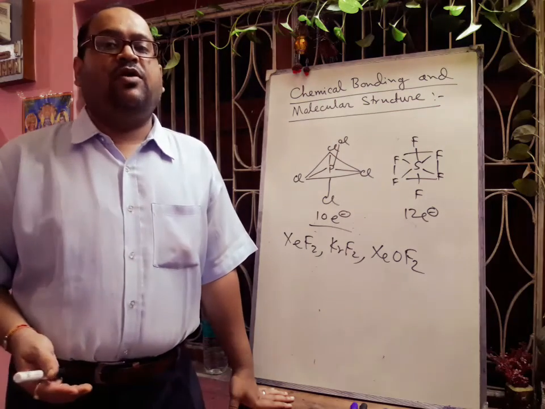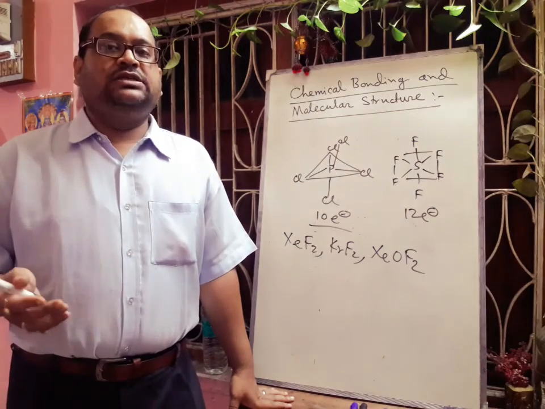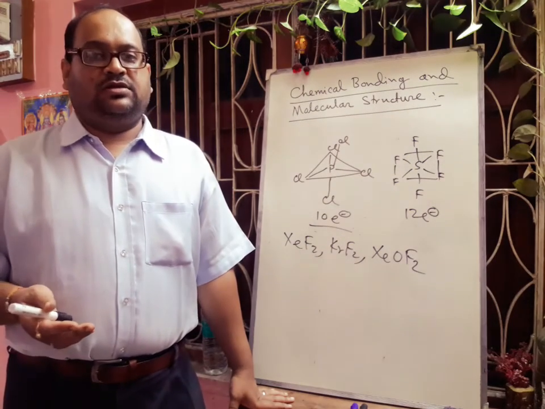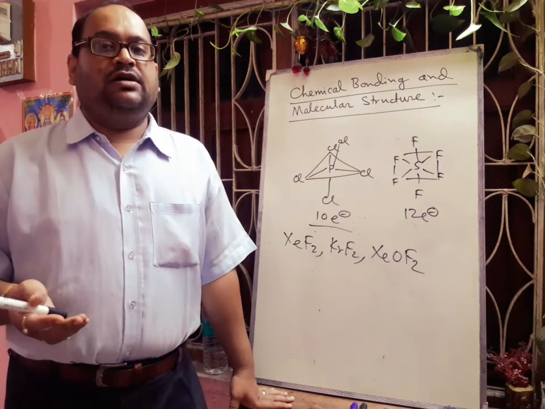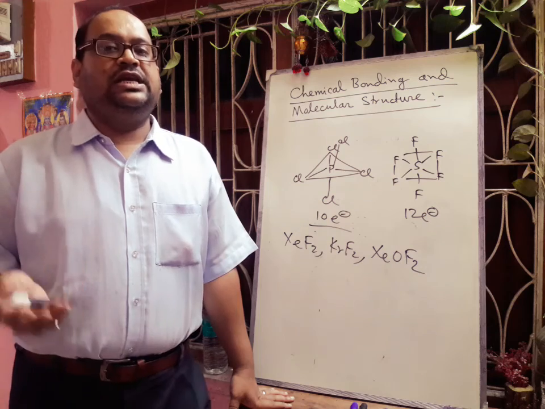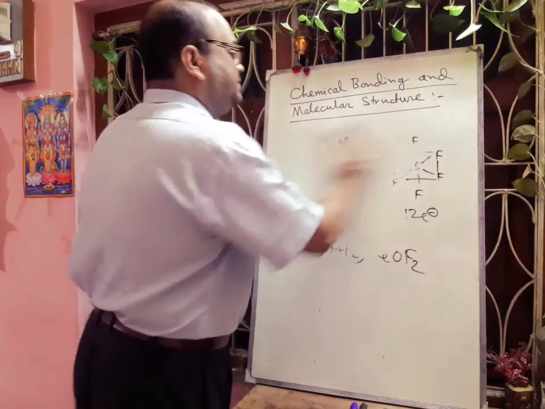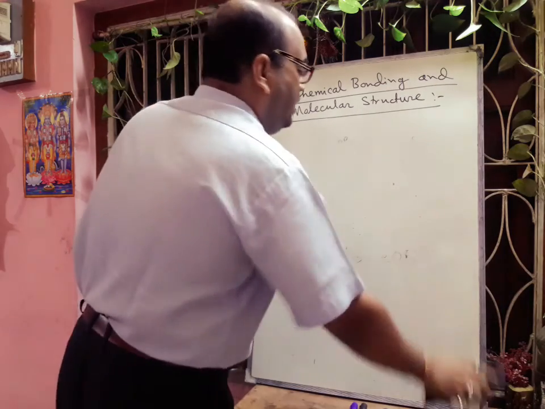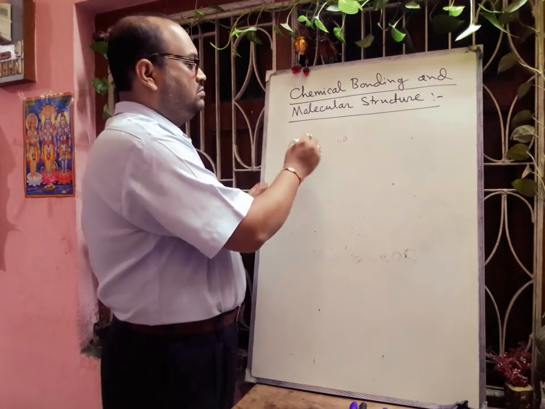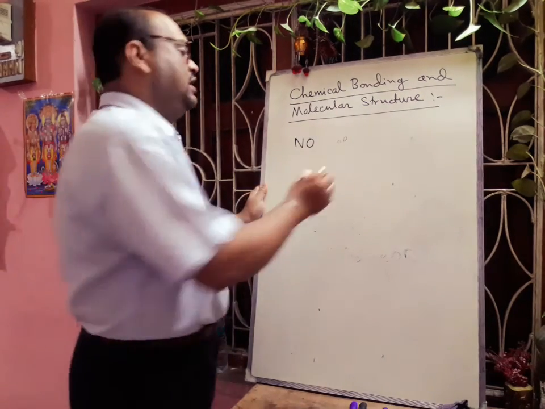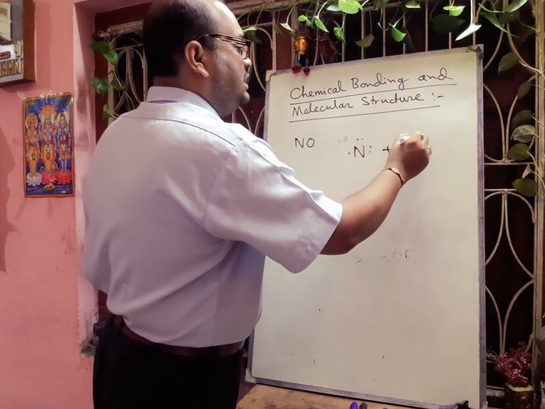And another type of bond is there, that is the odd electron bond. There are some molecules and ions in which the bonded atoms contain an odd number of electrons. Okay. Generally one bond contains 2 electrons. Here one bond usually contains 3 electrons between the 2 atoms. Okay. If I draw one example, then you can easily understand. If we draw the structure of nitric oxide, that means NO. So in case of NO, nitrogen has how many electrons? 5 electrons, and oxygen has 6 electrons.